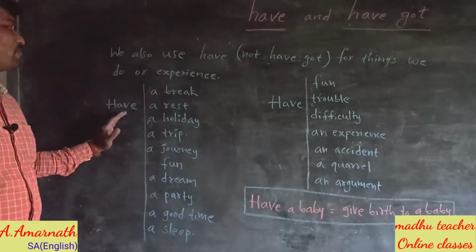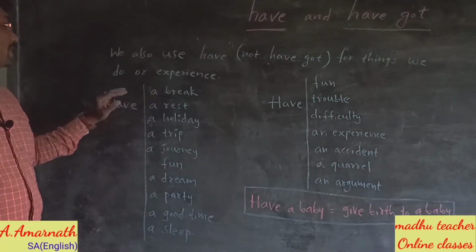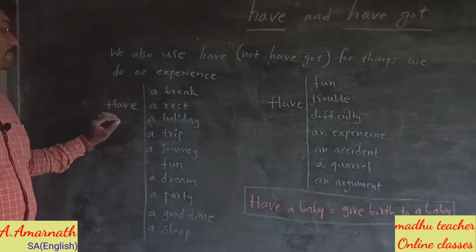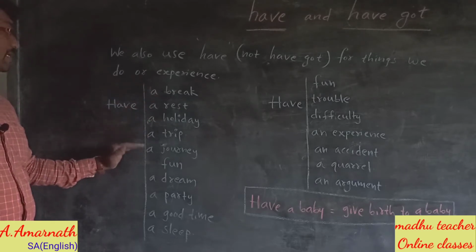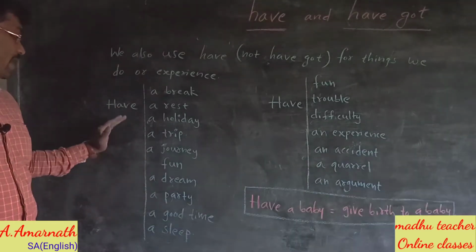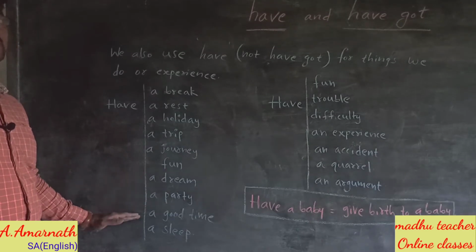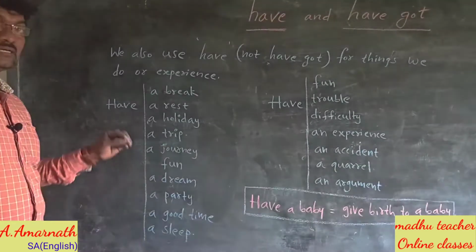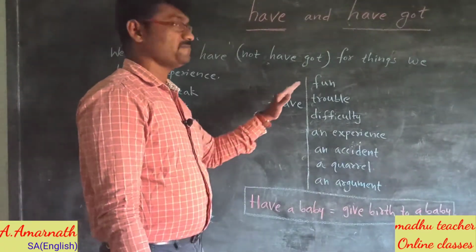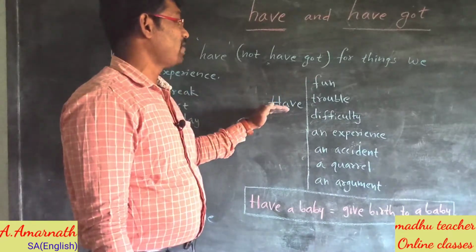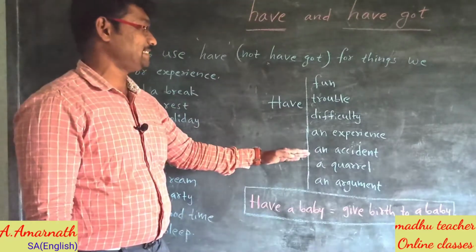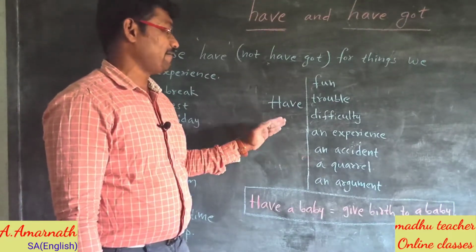Similarly, we use have with have a break, have a rest, have a holiday, have a trip, have a journey, have fun, have a dream, have a party, have a good time, have a great time, have a nice day, and so on. Have a sleep. We also use have with have trouble, have difficulty, have an experience, have an accident, have a quarrel, have an argument.